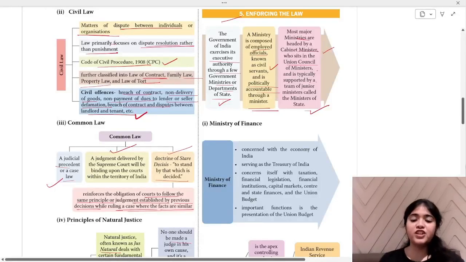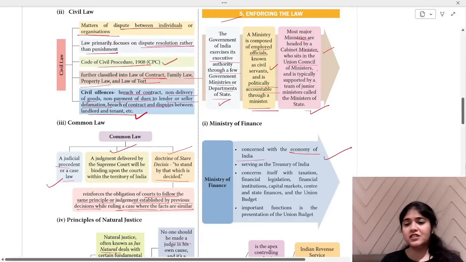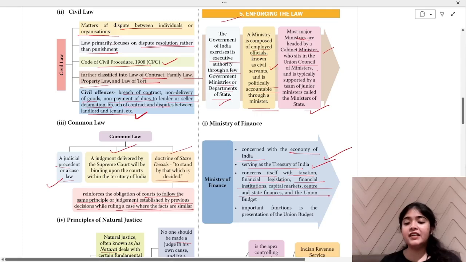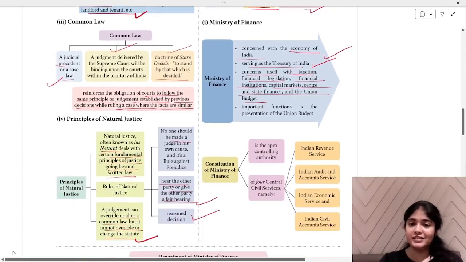So your Ministry of Finance is the first one that we are going to cover. It is concerned with the economy, right? Nirmala Sitharaman, concerned with the economy of India, serving as the treasury of India. Money is all saved over here. It concerns itself with taxation, financial legislation, financial institutions, capital markets, center and state finances, and the union budget, right? So all these things are important in the Ministry of Finance.